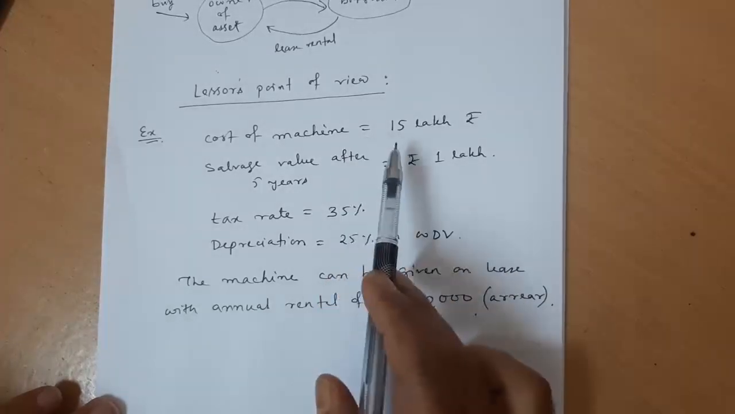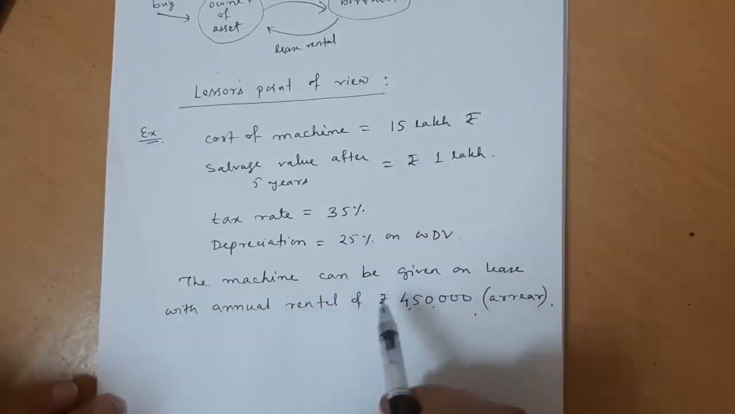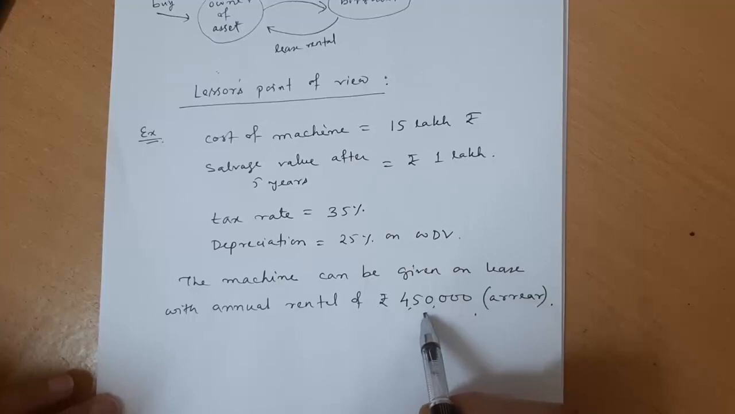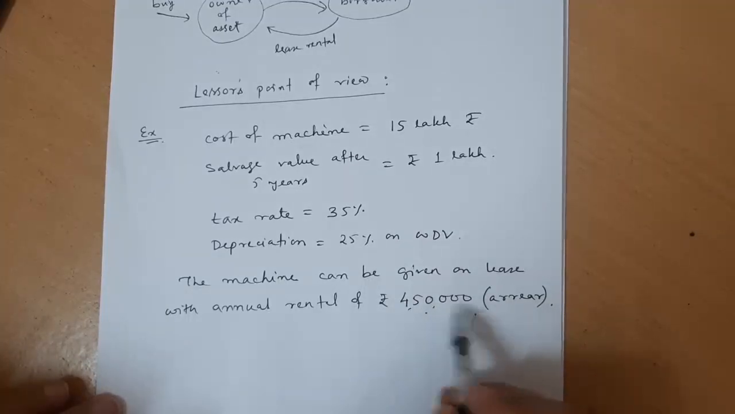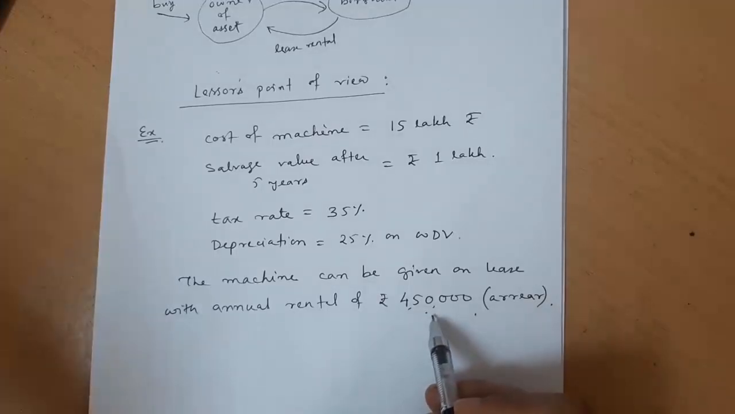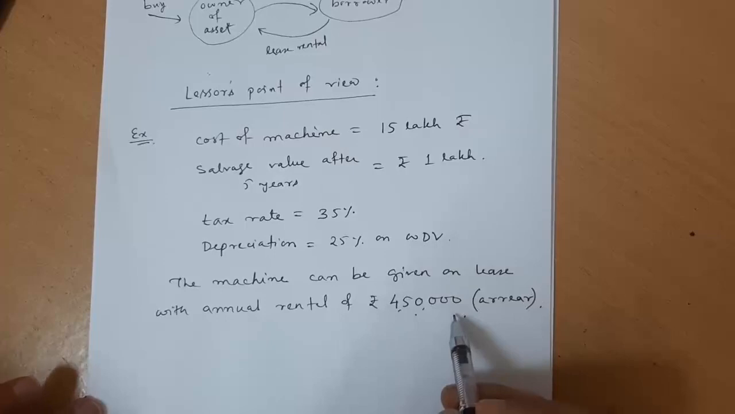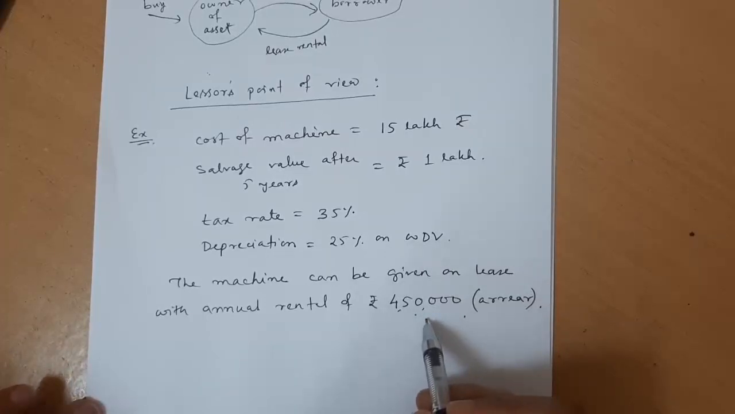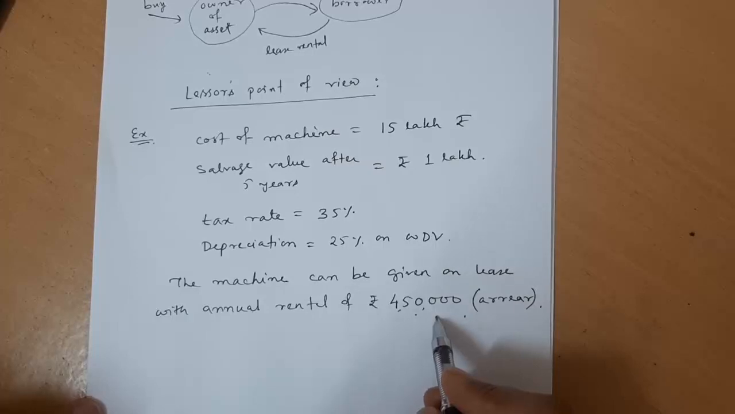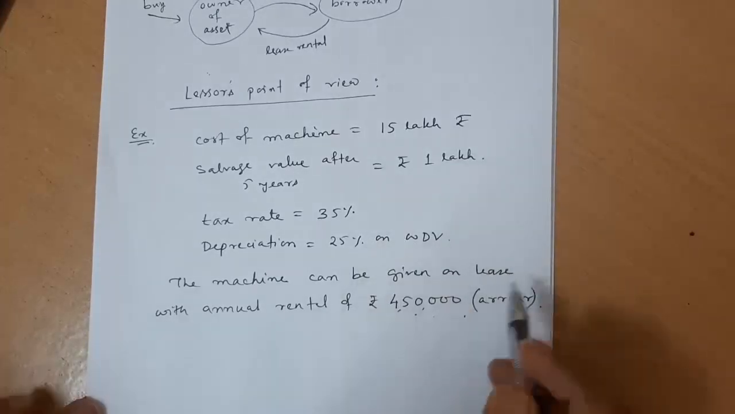This lessor who is having the asset of 15 lakhs will be giving the asset on lease, and the rental he will be charging every year is, suppose, 4,50,000. This is the annual rental, and this will be paid in arrear. Arrear means at the end of every year he will be getting the rent. He will be getting the first rental at the end of the first year, and the second rental at the end of the second year. At the starting he will not get any rental, only at the end of every year.